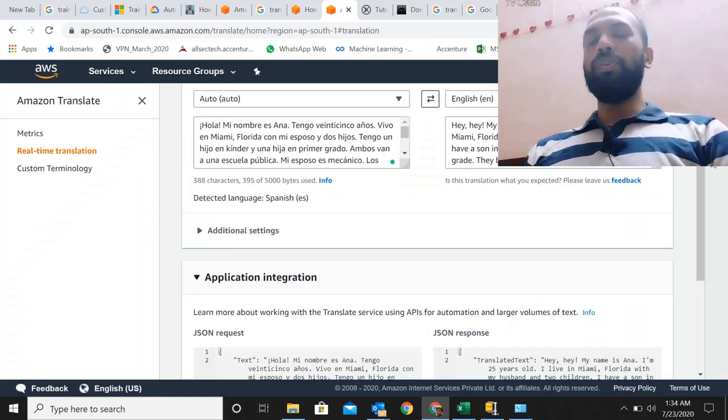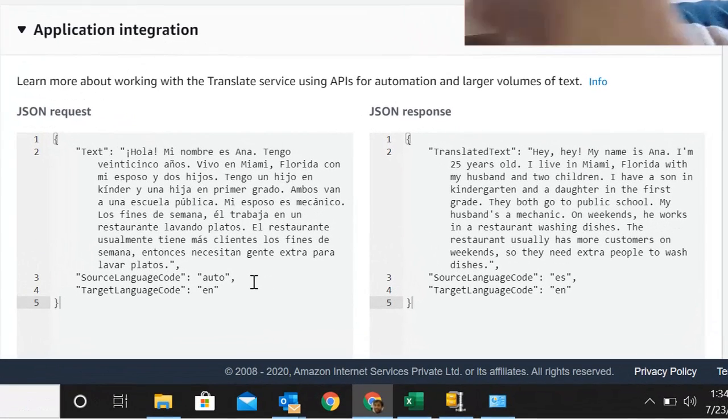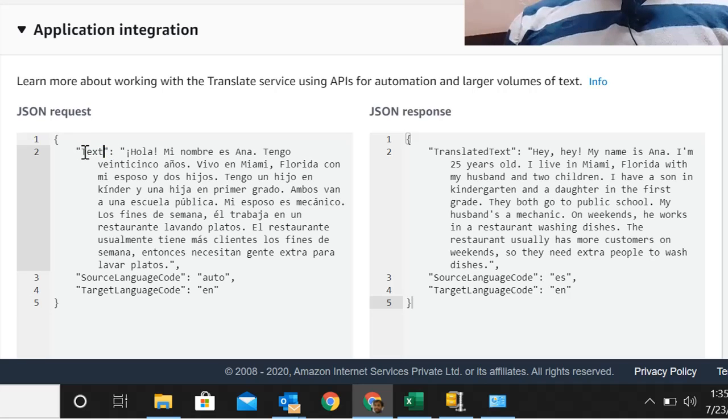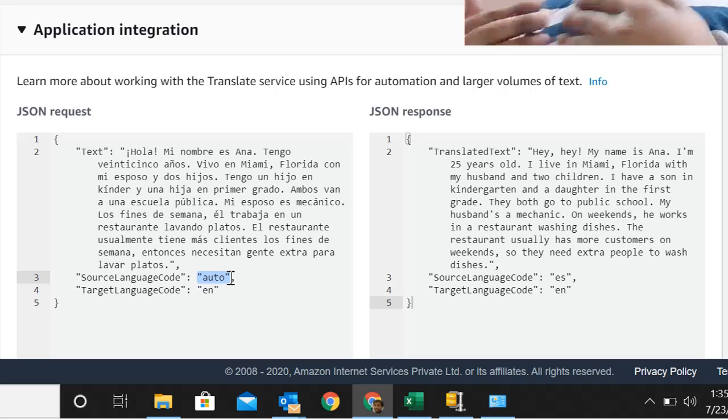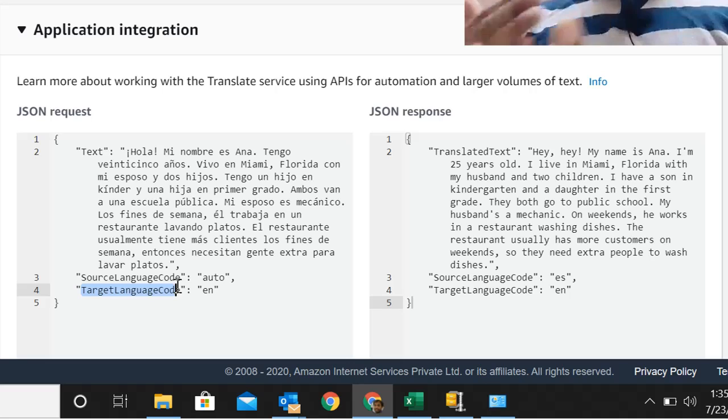So if I scroll below, there's something interesting down there. It talks about how I can integrate this with an application. So this is how you need to send information into this API. It needs to be in JSON format, with a key value pair with the text keyword. You need to pass on all the text, and then you need to select the source language code. In this case I can mention auto, because the model is trained in different languages, and it will be able to auto detect what language the text is coming in. And then the target language that I want, that is very important. It needs to be specific so that it can convert into that particular language and return me the response.